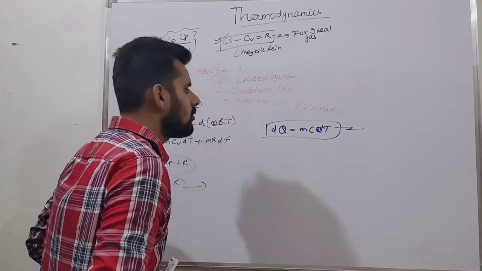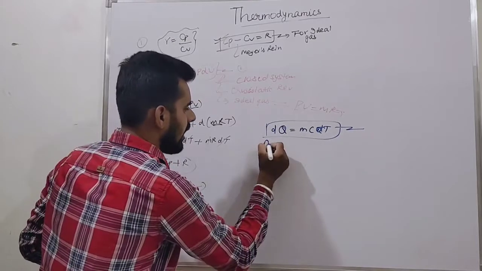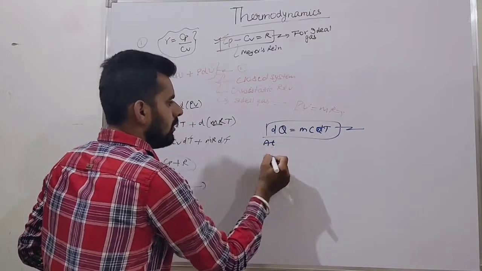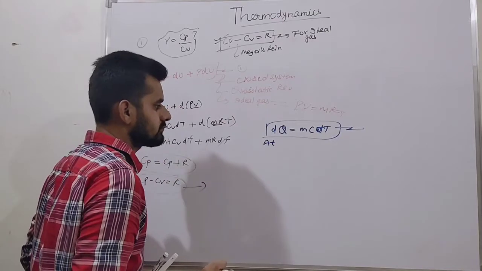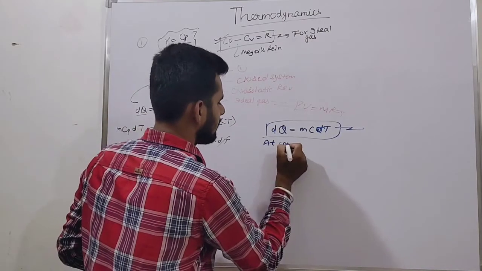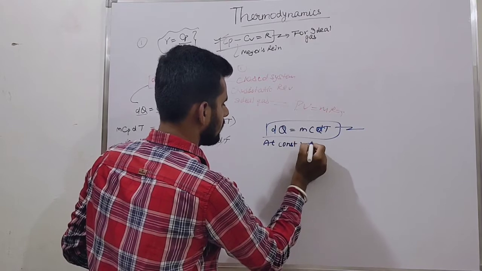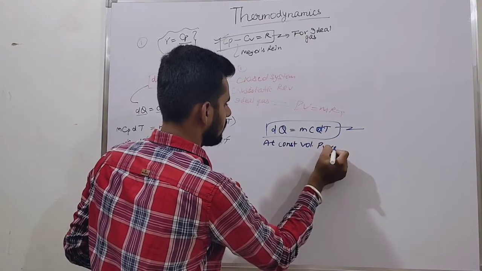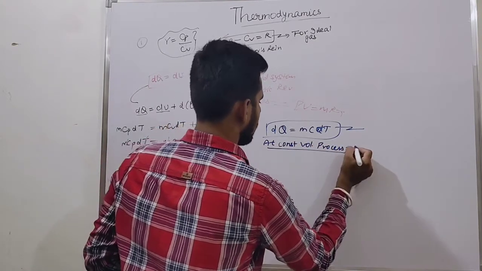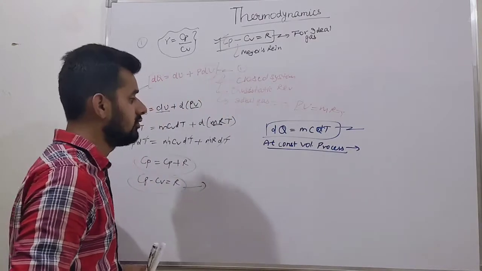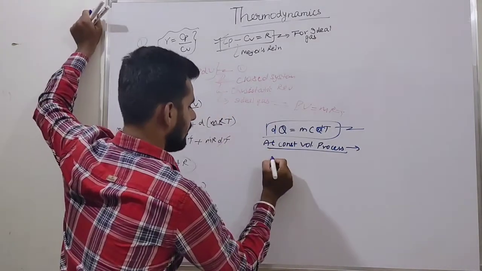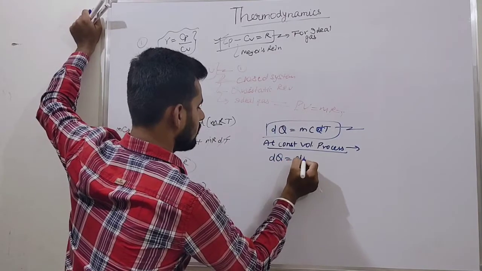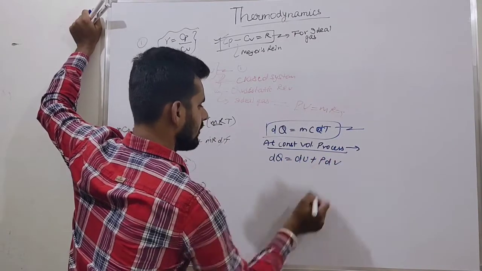Now try to understand this. At a constant volume process, what is the relation? dQ is equal to dU plus PdV.